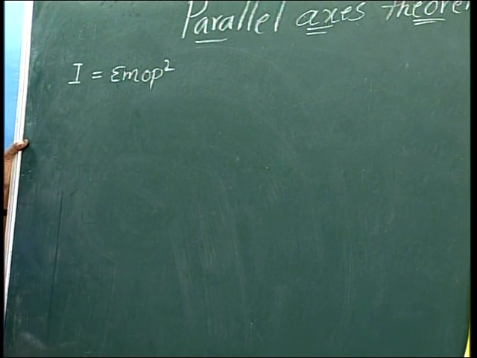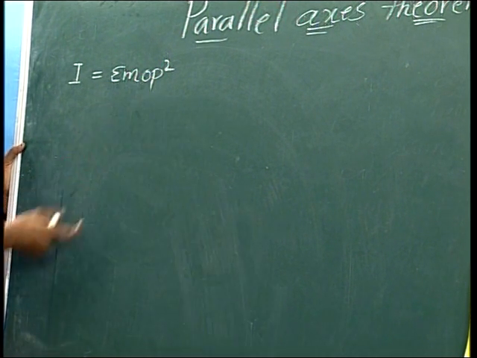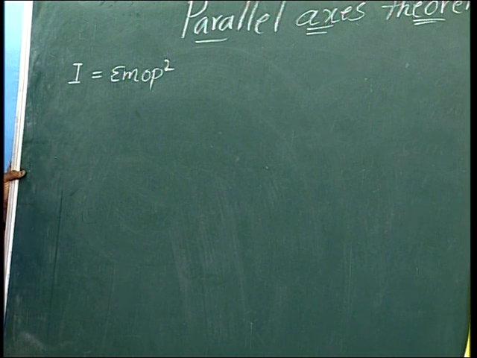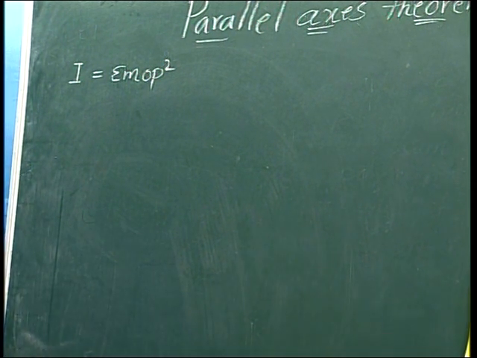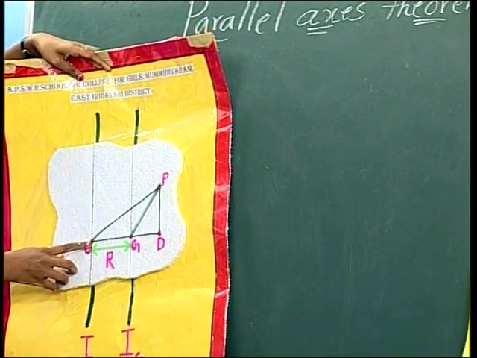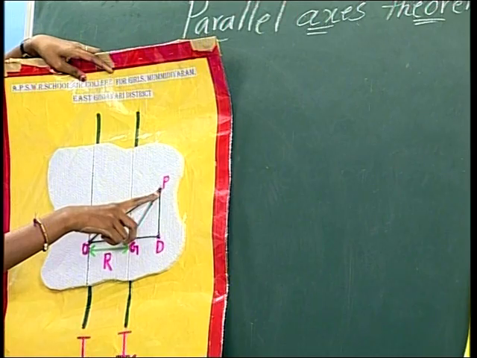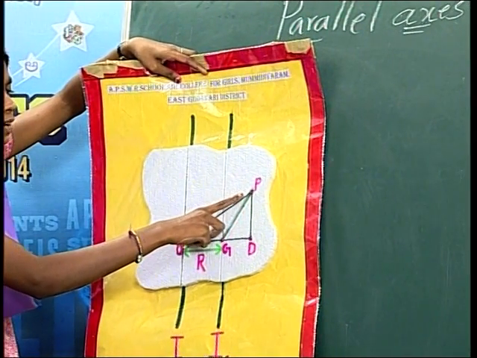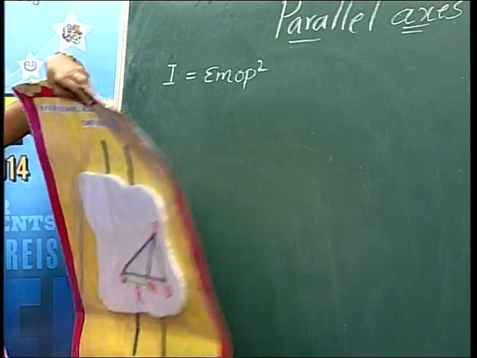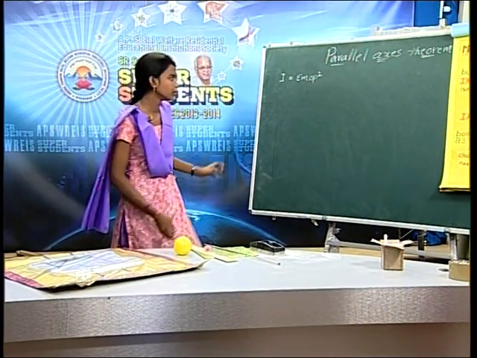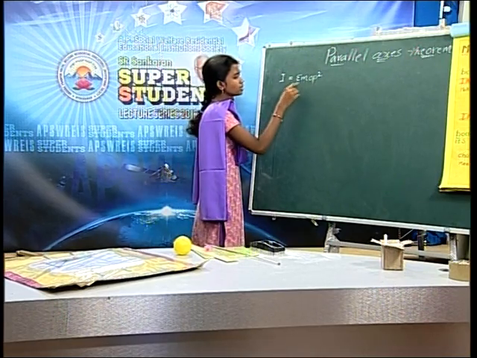This is from the moment of inertia formula sigma m r square, where r is the distance between a point on the axis and any given point in the plane. Here the point on the axis is O and the given point in the plane is P. So the square distance between these points is OP square.